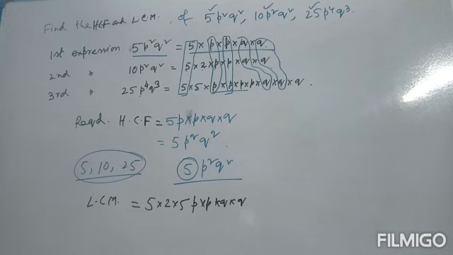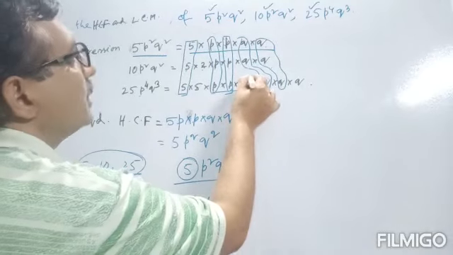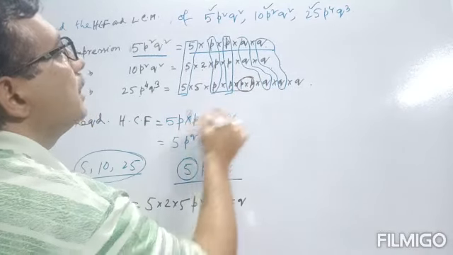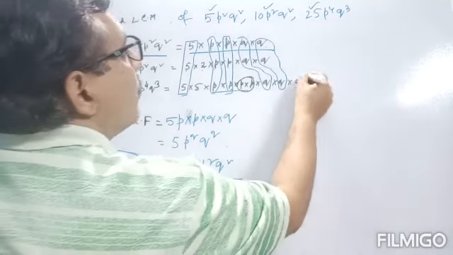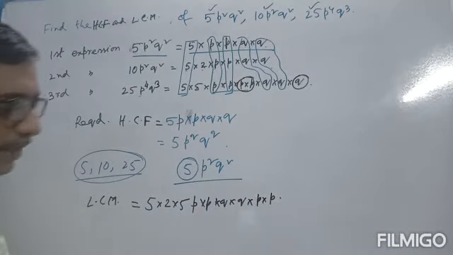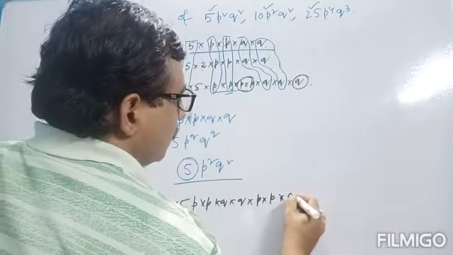For LCM we have to write down the remaining terms also. Here are the remaining terms. Which are the remaining terms? Here already 2p, that means p into p are the remaining terms, and 1 q is also remaining. So write down here q.